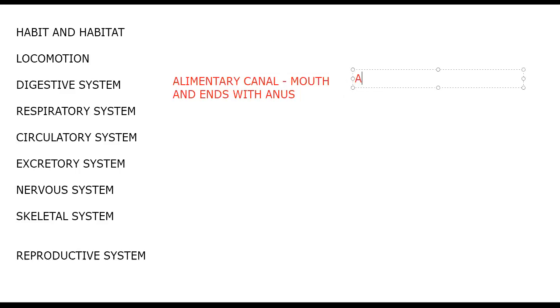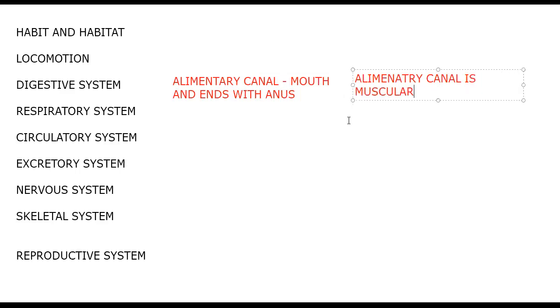Digestive system. Alimentary canal. We already started in the last phylum, Nematoda. The alimentary canal begins with mouth and ends with anus, as usual. But what is the speciality? These are true coelomate animals. That's why the gut, the alimentary canal, is muscular. Why?